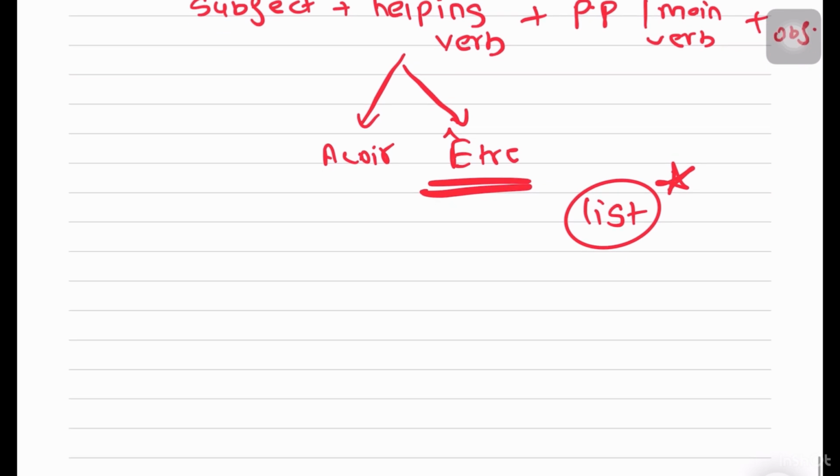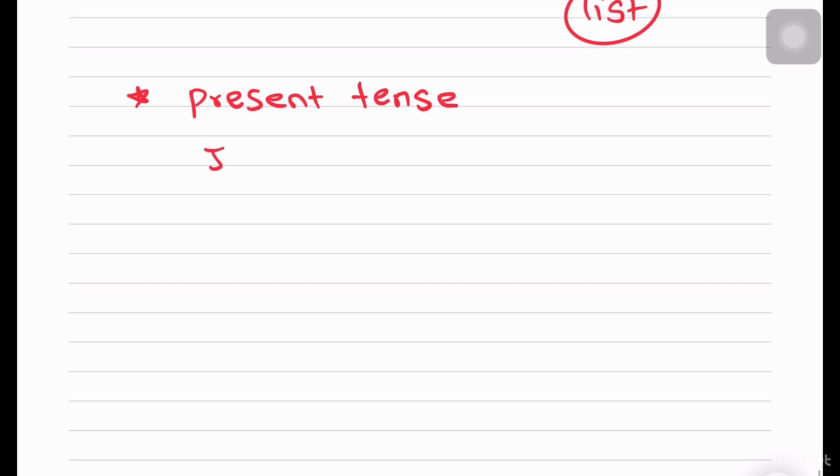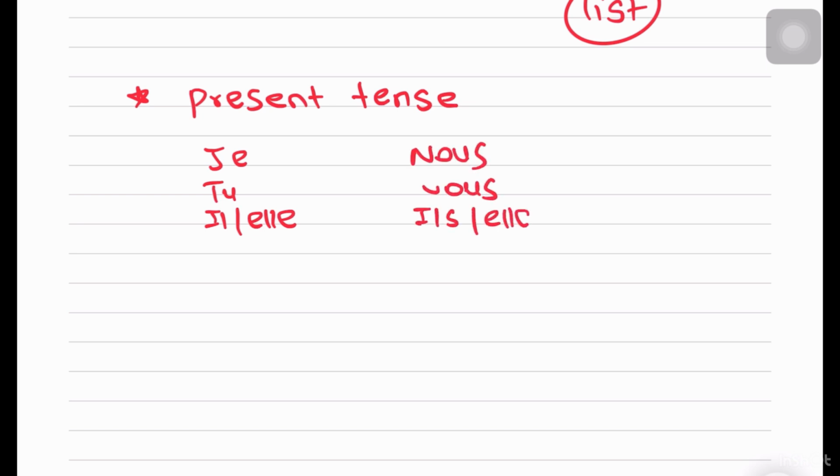How do we conjugate our helping verb? Now, être will be conjugated in your present tense according to your subject, according to the person who is doing the action, right? So we have many subjects. We have je, tu, il, elle, he, she, right? Nous, we, vous, you, and ils, elles, pluriel, that is they.